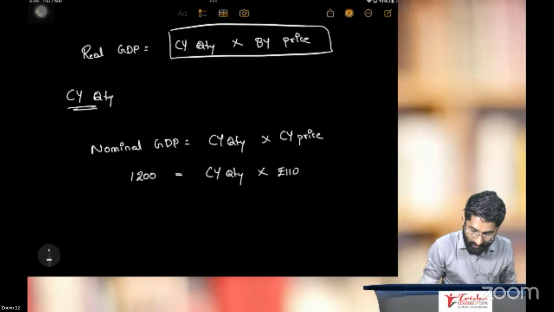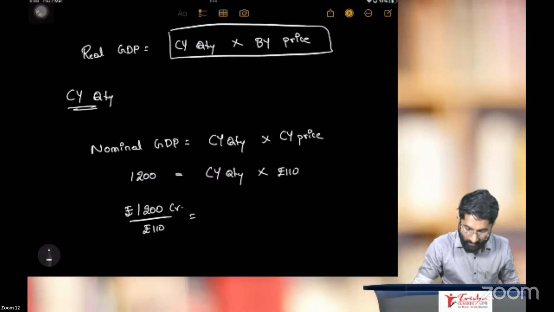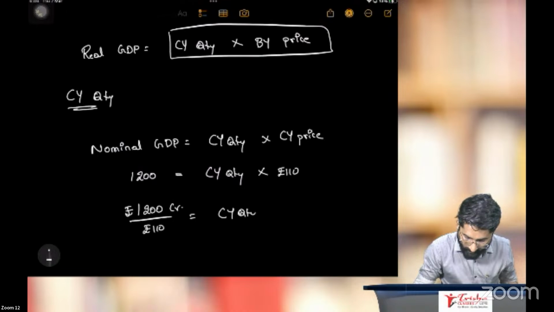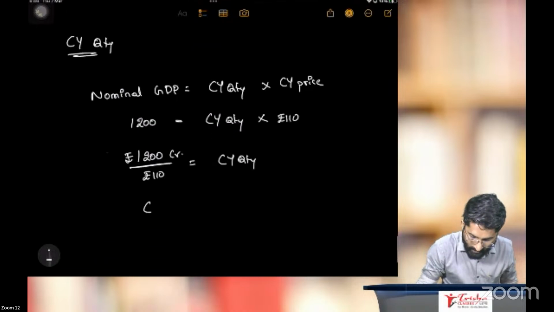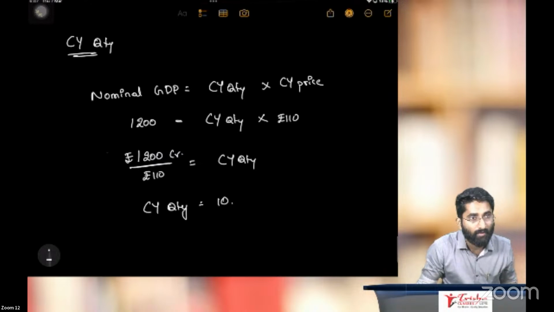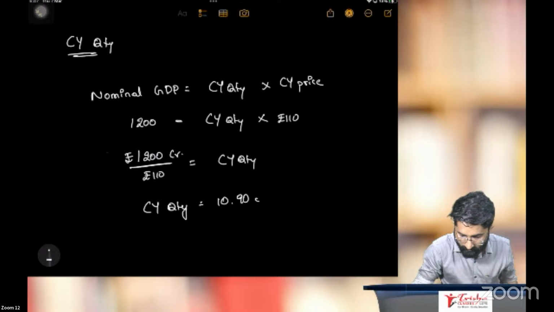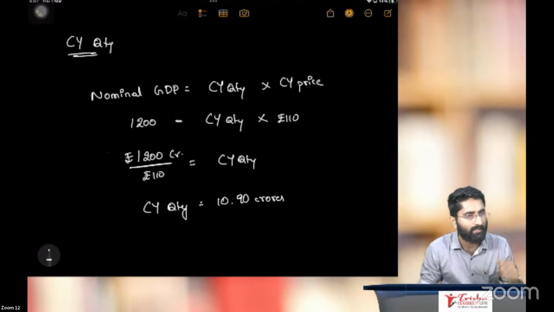So how to calculate current year quantity now? 1200 crores divided by rupees 110, that is equal to current year quantity. So what is current year quantity? It is 10.90 crores. Finally, sir, I received 10.90. That is current year quantity, sir. Now it is easy, no?